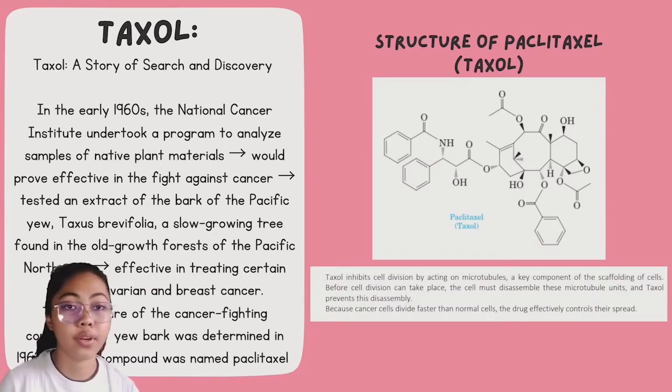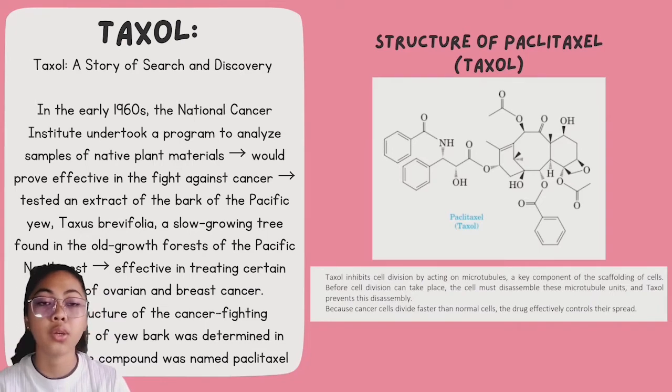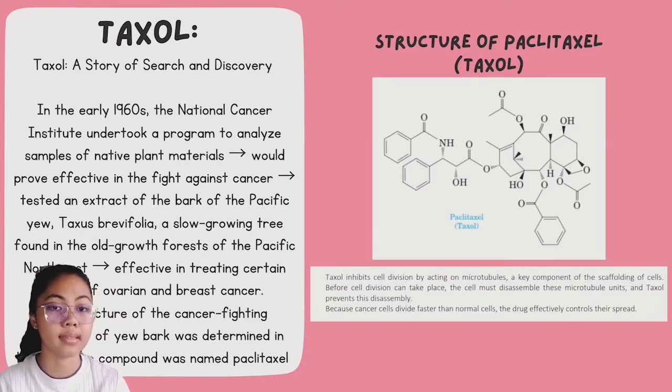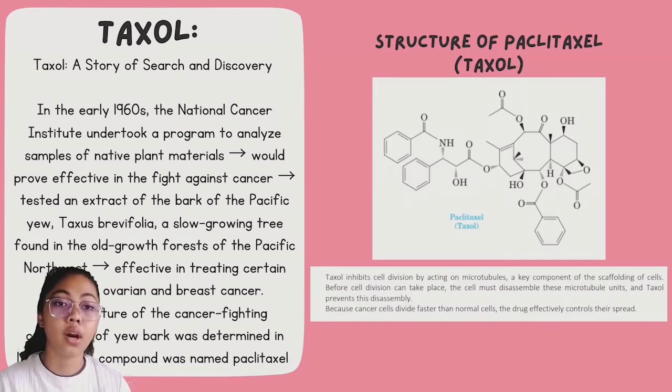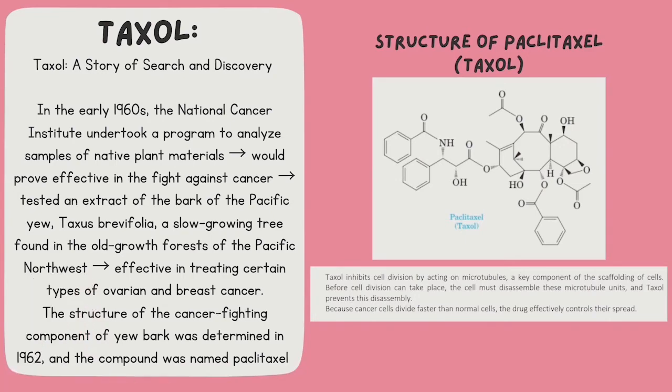More recently, however, investigators found that the needles of some related trees and shrubs contained precursors of Taxol from which complete Taxol could be synthesized. All in all, by synthesizing Taxol in the laboratory, the compound Taxol has become more accessible to the public.